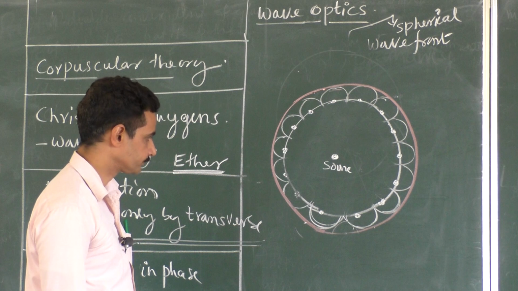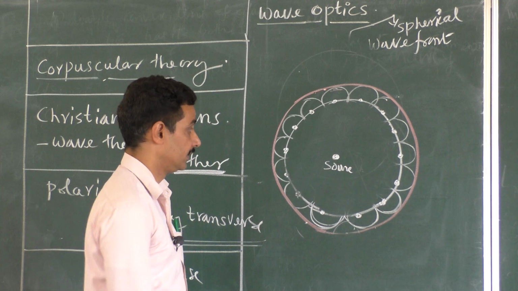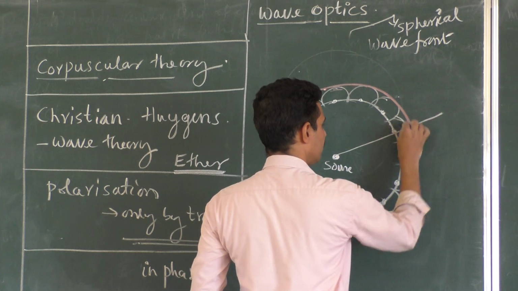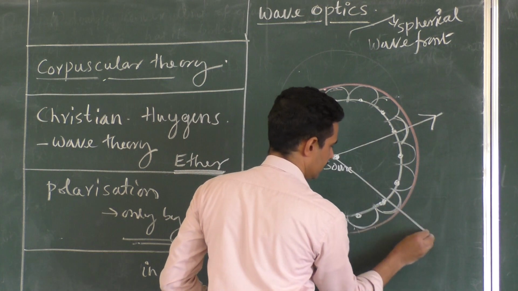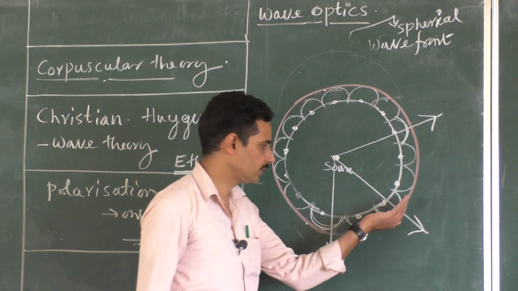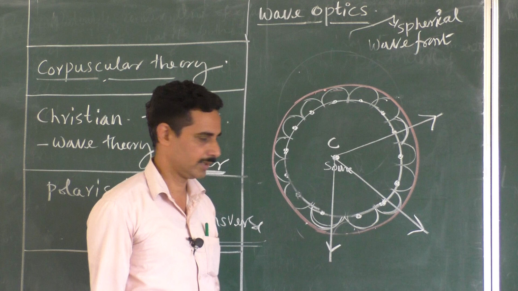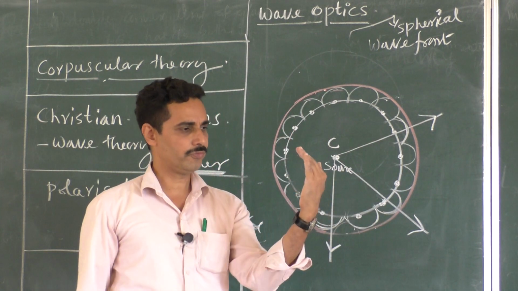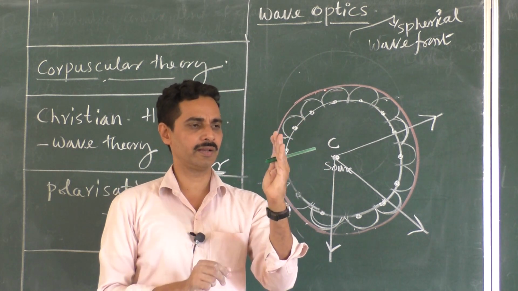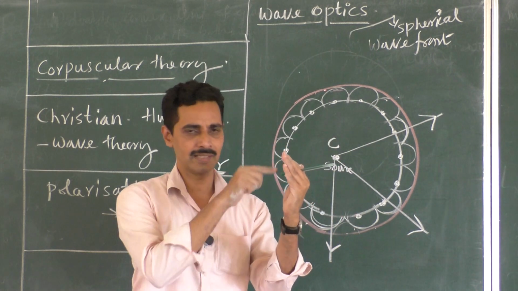And now, how do you draw the rays of light? If you want to draw the rays of light, you have to draw a normal to the sphere. Any line drawn normal to the wavefront gives the ray of light. So like this, like this. Normal means it should pass through the center, otherwise it cannot be normal. So that gives the ray of light. So wavefront and ray of light are always normal to each other. Suppose this is a point source and it gives a wavefront like this, then normal to that will be like this. That is the ray of light.